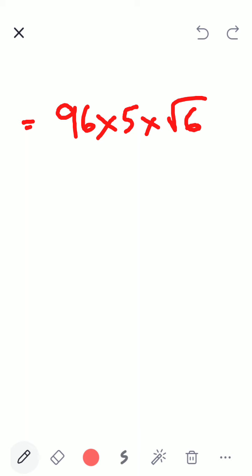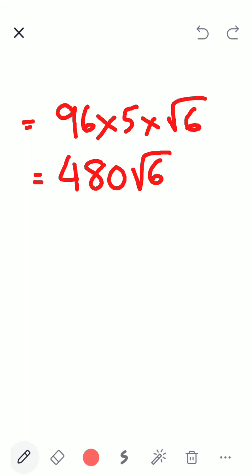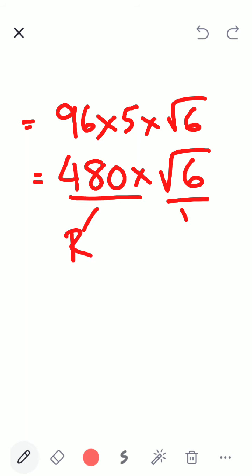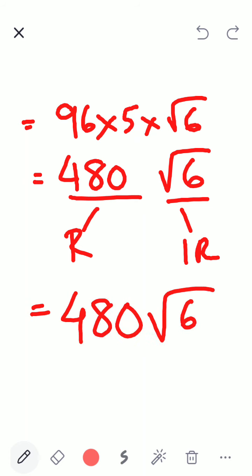So I will write equal to 96 into 5 into square root 6. 96 fives are 480, multiplied by root 6. Children, if I have a rational number and an irrational number, then there is no need to write the multiplication sign. The answer can be written as 480 root 6. The multiplication sign is understood. Clear?